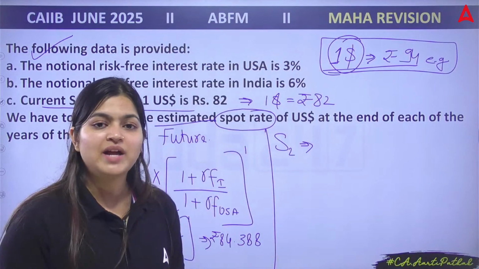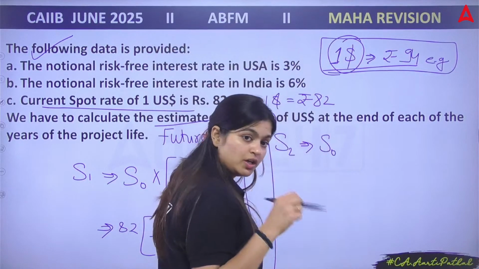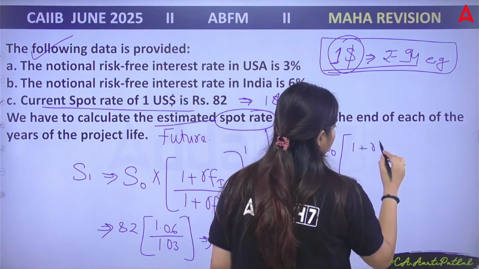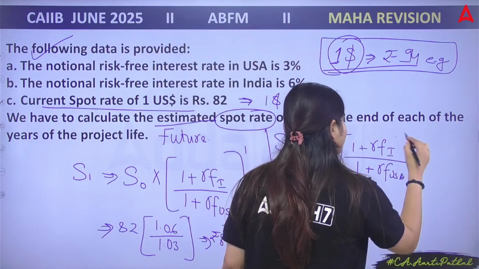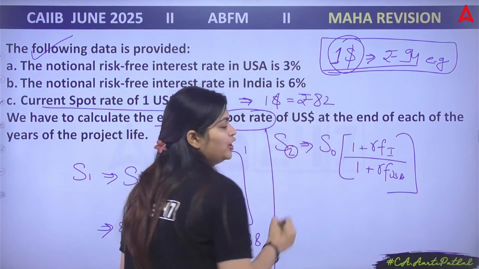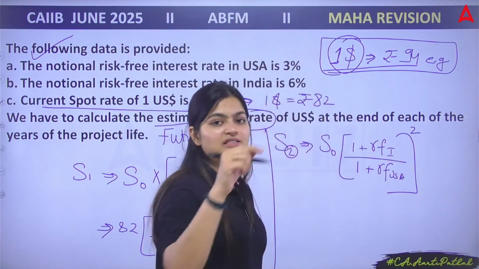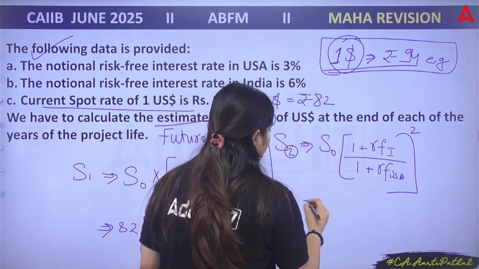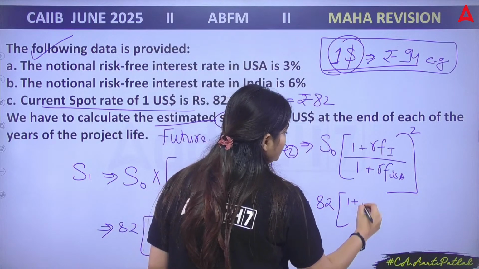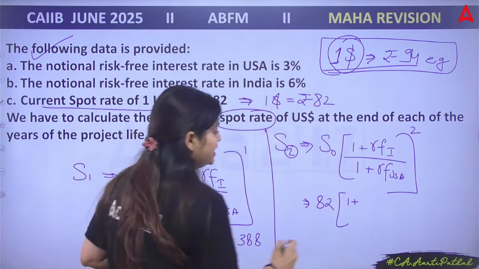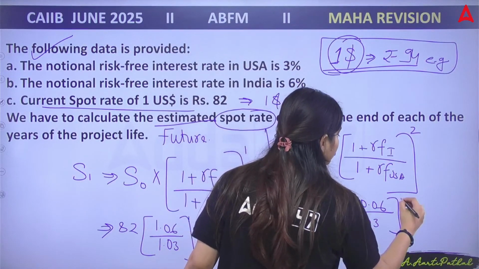Now, can you tell me S2, the second year? Can you calculate S2? Chaliye, how to calculate it? Again, use S0, your current rate. Always India will come first. India divided by 1 plus the other country, USA. Whatever S you want to calculate, 2 year, 3 year, take the same digit as the power. Correct? Now S0, the current rate, is 82, multiplied by 1.06 divided by 1.03 to the power 2.